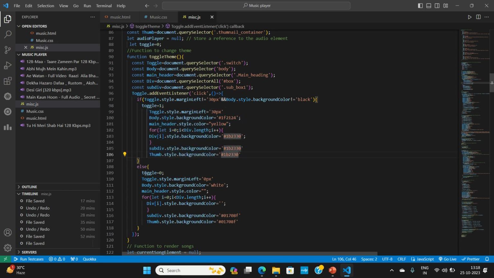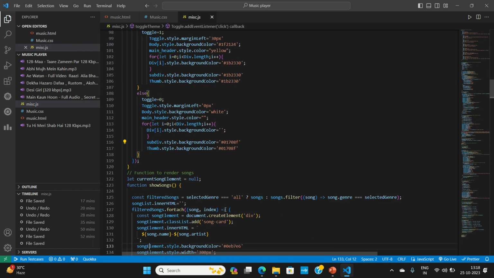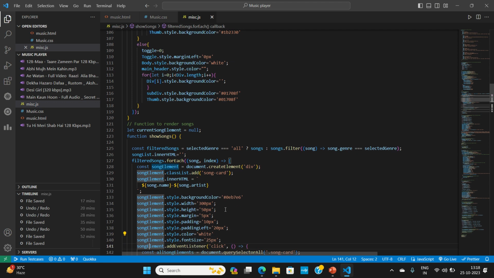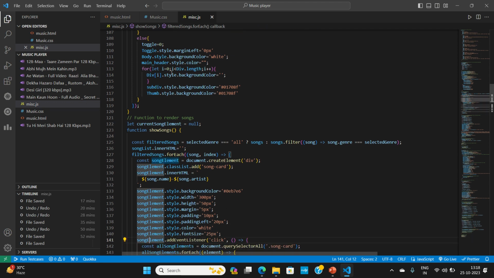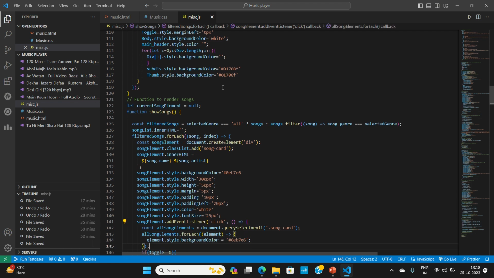Okay. Then in the else portion, if it is again clicked, it will again come back to whatever the default thing it was. So it will change back the color to white. It will change everything to 0 px, the toggle property. So the switch will be shifted to the left and all those things.